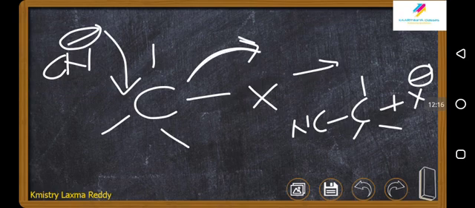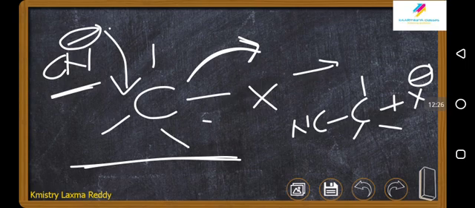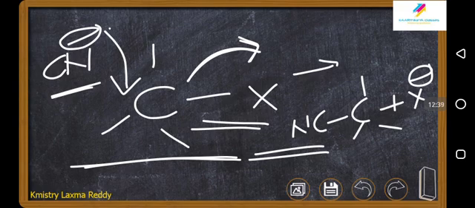So X goes with electrons, so X minus, and CN minus forms the bond here. So this kind of reaction is called a nucleophilic substitution reaction. The nucleophile is substituting this X group. In the previous case, it is simply adding, so addition reactions. In this case, it is coming and attacking on this carbon, so this type of reaction we call a nucleophilic substitution reaction.